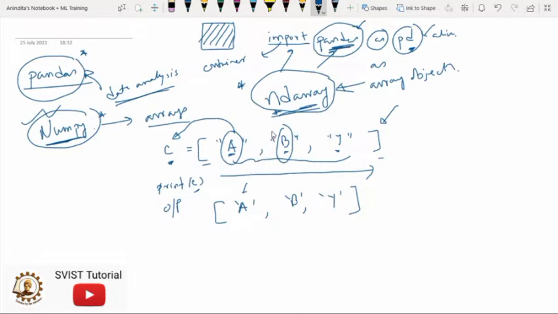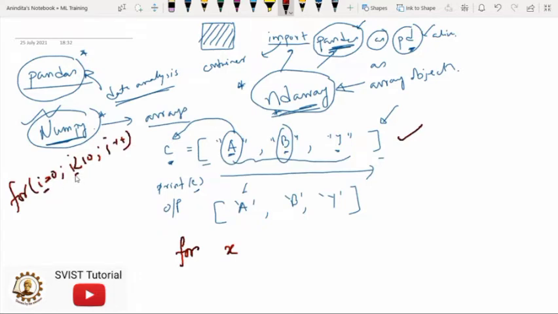In a programming language, we know that the traversing activity will be performed by looping. So here we can use a for loop. How? After defining the array, you can just write the keyword for and then use one variable for looping, just like in C. In C, we will use i equal to 0, i less than something, i plus plus. So this is a looping variable.